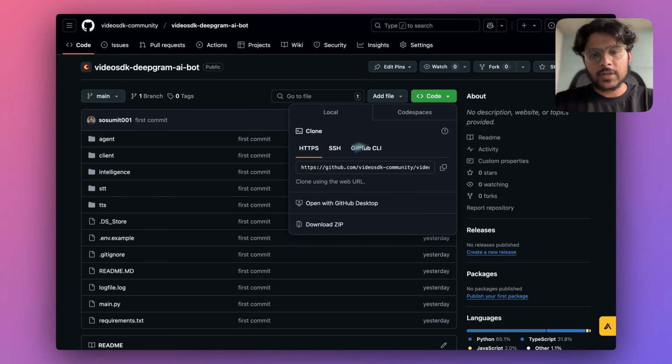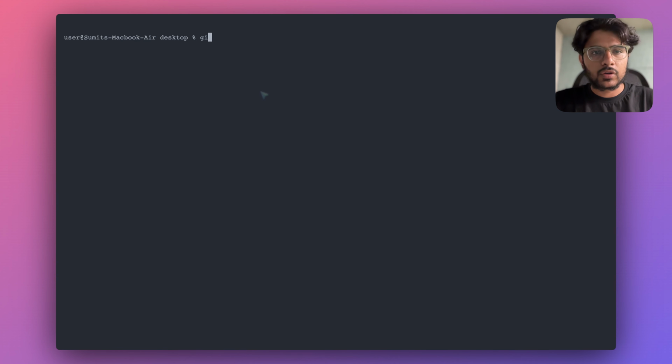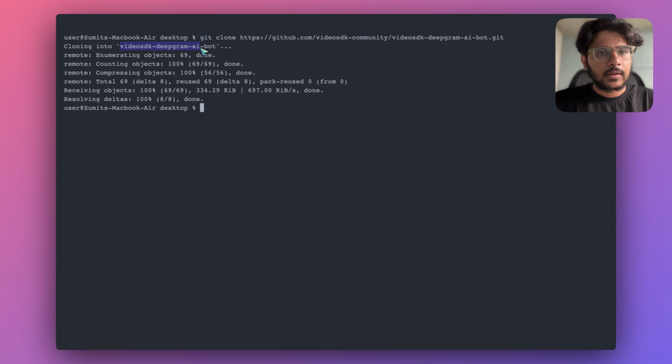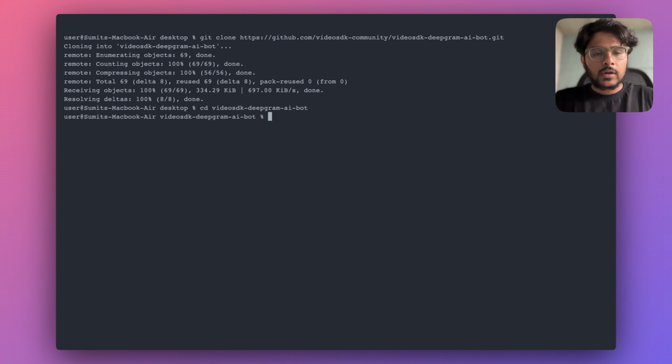To get started, simply copy this HTTP URL. Inside your computer, inside any folder you want, you can clone this repository. Once that's done, let's navigate to this folder. First let's open this in VS Code.